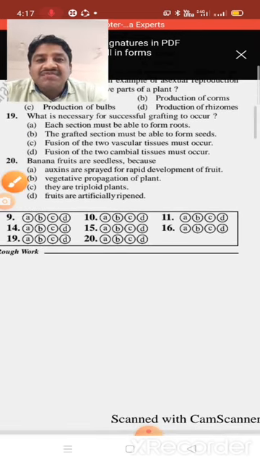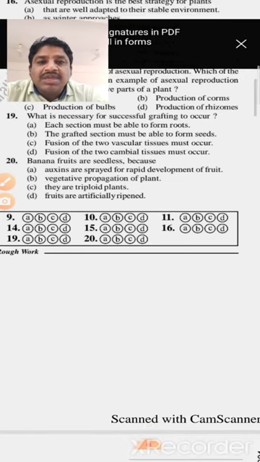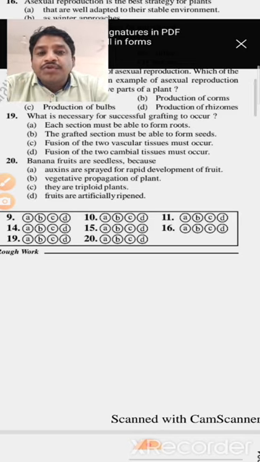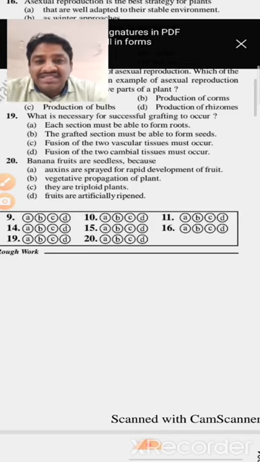Next, what is necessary for successful grafting to occur? A. Each section must be able to form roots. B. The grafted section must be able to form seeds. Option C, fusion of two vascular tissues must occur. And D, fusion of two cambial tissues must occur. Actually, grafting means the union of two parts.